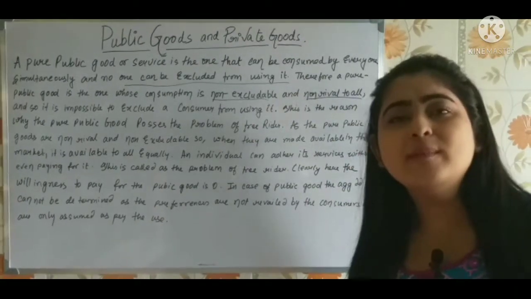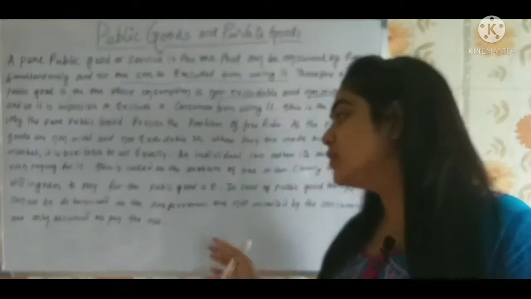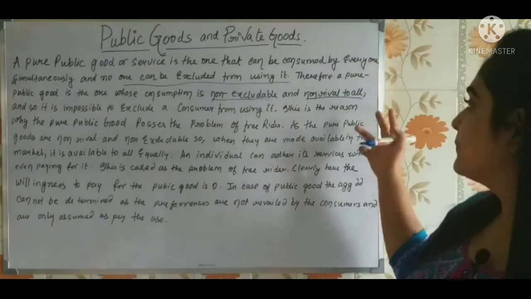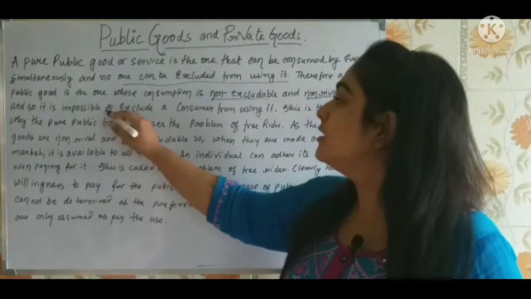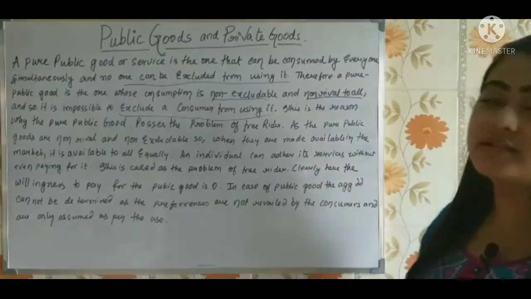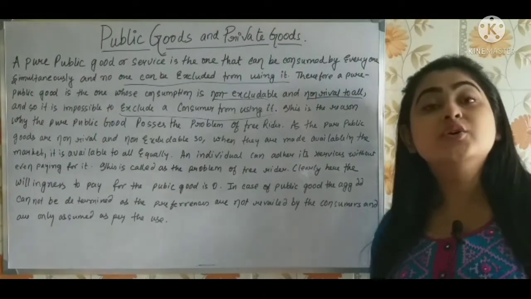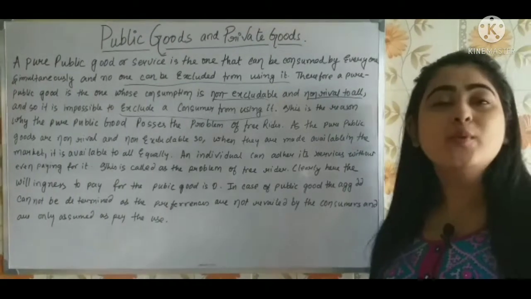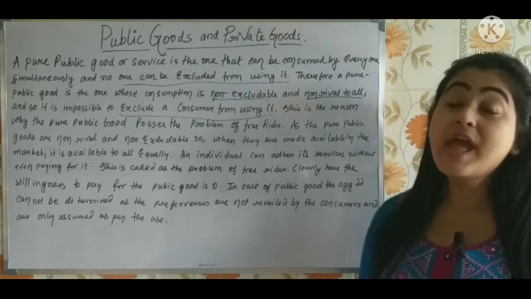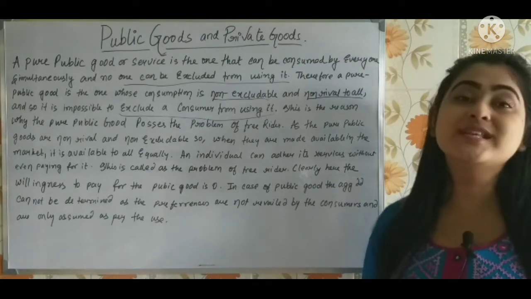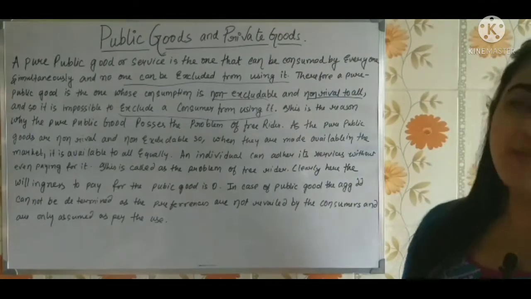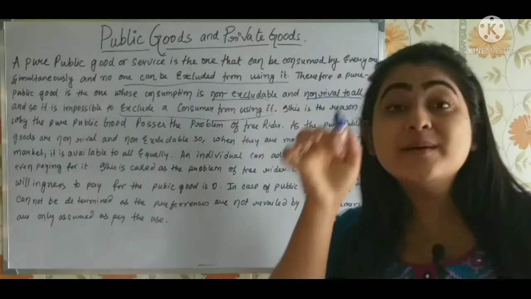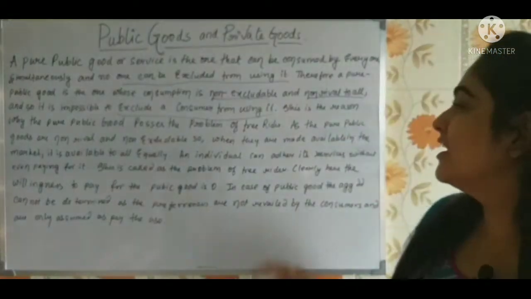Why is it called a pure public good? I will come to that point later, what is a pure public good and what is a public good. You also need to understand that, but I will be coming to that later. So it is impossible to exclude a consumer from using it, isn't it? The pure public goods are non-excludable and non-rival. So it's not possible to exclude a consumer from using it. For everyone it is available equally. This is the reason why a pure public good possesses the problem of free rider.